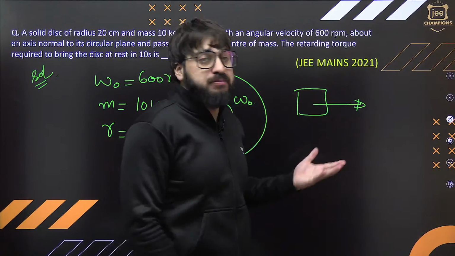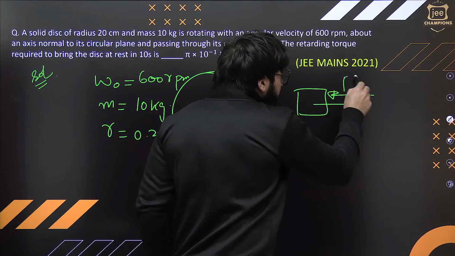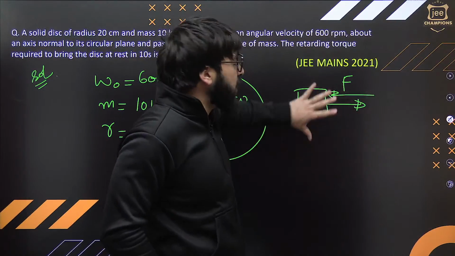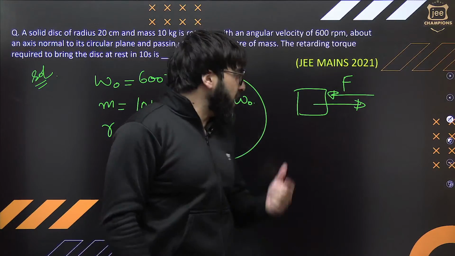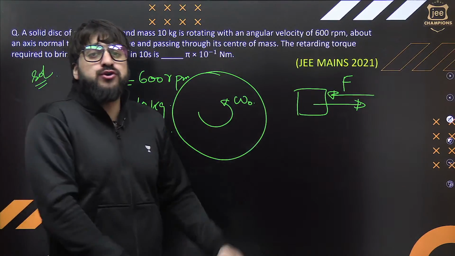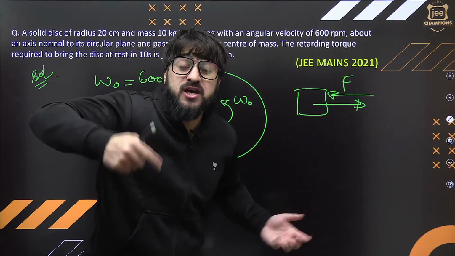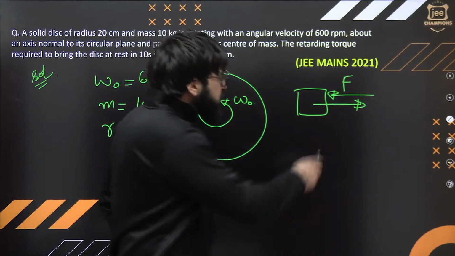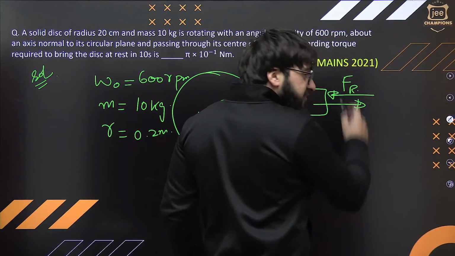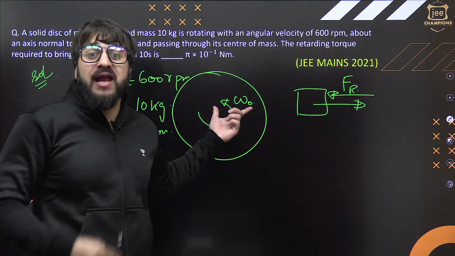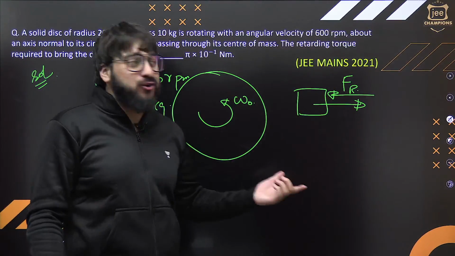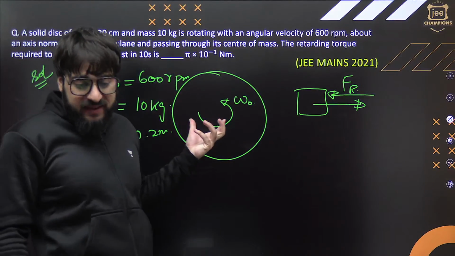If I ask you to stop this box, you'll say, sir, I'll apply the force in the opposite direction. Because of that force, the box will basically stop. Now over here the disk is rotating. If I ask you to stop this disk, you'll say, sir, I'll apply the force. Because of that force, torque will be produced. This is what we call the retarding force, F_R. So over here, the torque you will apply is what we call the retarding torque. Because of that torque, the disk will exactly stop.